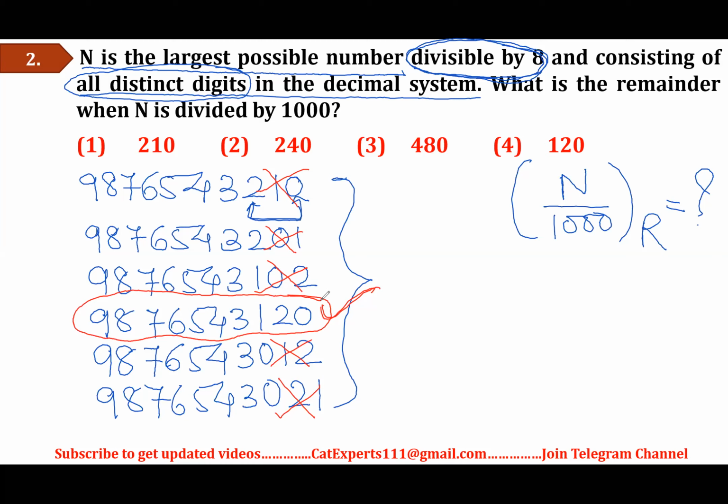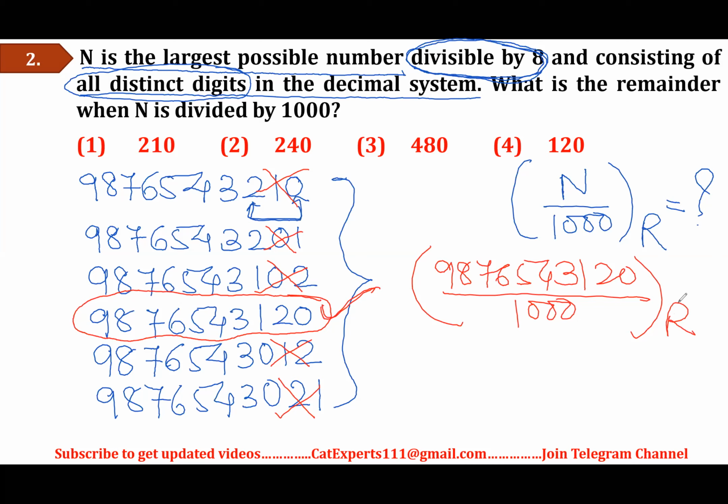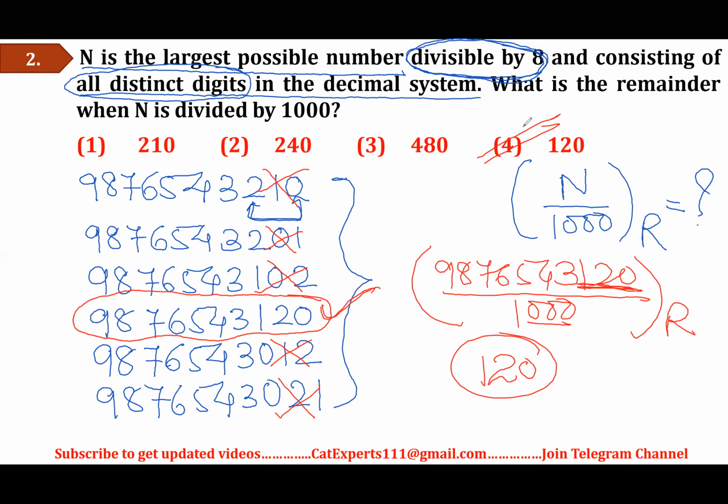So what is the question now? I got the value of N. Now the question is asking me, when 9, 8, 7, 6, 5, 4, 3, 1, 2, 0 is divided by 1000, what is the remainder? Now it is a very simple question. 3 zeros. So I should say 120 is going to be my final answer as the remainder. Is it there in the options? Yes. Option number 4 is going to be my right answer. So again, this is a question based on remainder. Without using the remainder theorem, I am actually able to solve it. Right, dear students?